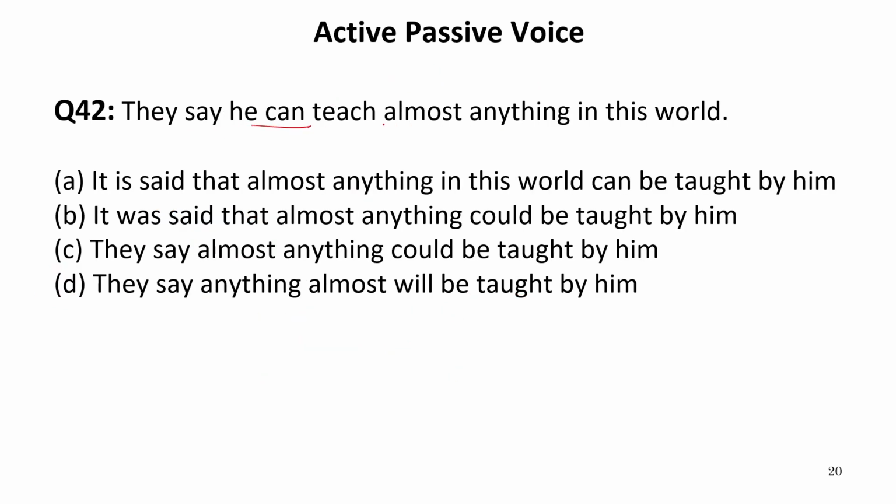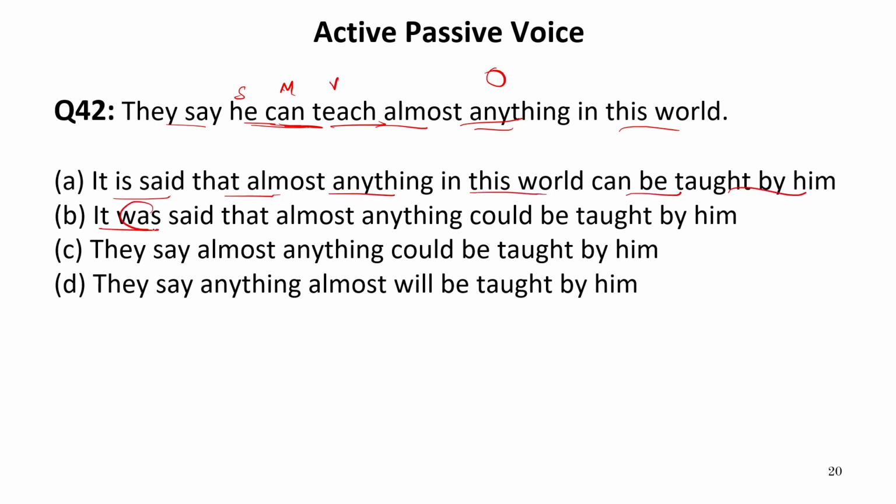They say he can teach almost anything in this world. Again, very simple. They say he can. So he is the subject, can is a verb or a modal, then teach is a verb. And anything is object. So this is modal and this is verb. Now let us see the options. It is said that almost anything in this world can be taught by him.